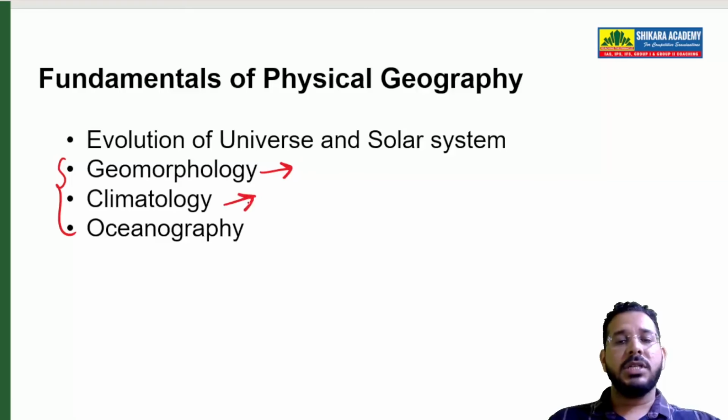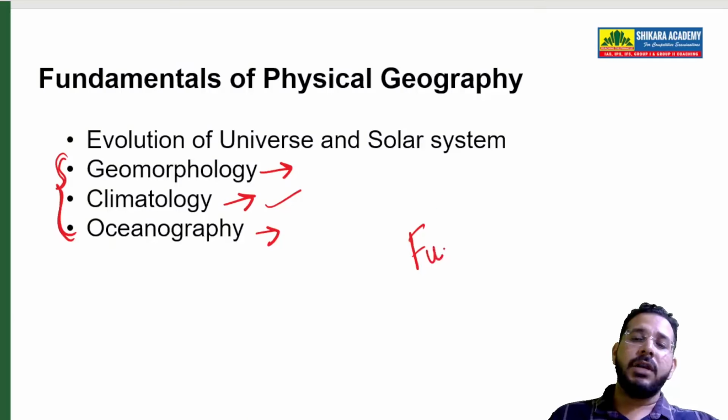Then we have climatology, where we study atmosphere, gases, the composition of atmosphere, how the winds are acting, how the pressure systems, pressure belts are acting, how they are impacting winds, planetary winds, and also cyclones, thunderstorms, all those things. In oceanography, we will study the features of ocean, different ocean currents, tides, waves, those things. So majorly physical geography will have these three parts.